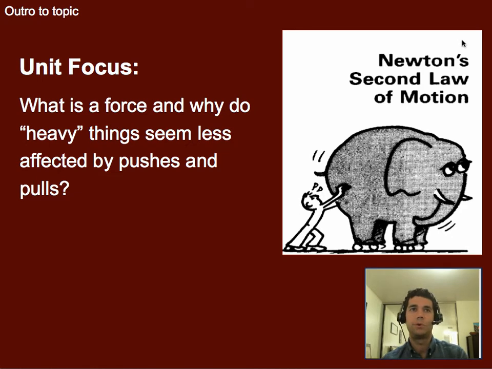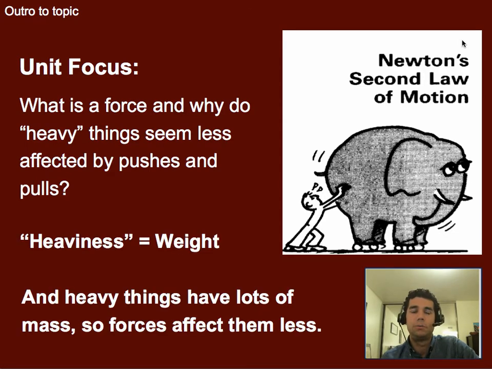The unit focus that we are looking at is what is a force and why do heavy things seem less affected by pushes and pulls? Well, we talked about this idea that heaviness is really weight, in other words, how much it's being pulled down, and heavy things tend to have a lot of mass. So, since it's a linear relationship, the more weight something has, the more mass it also has. They're very much related, which means heavier things are less affected by forces. So it takes a bigger push to accelerate it the same amount.